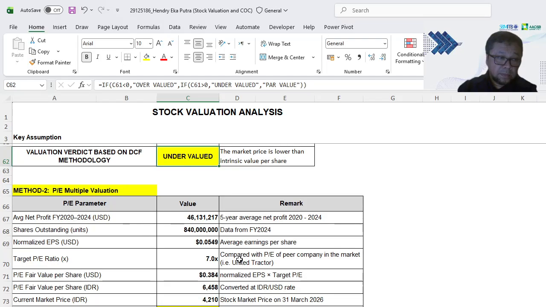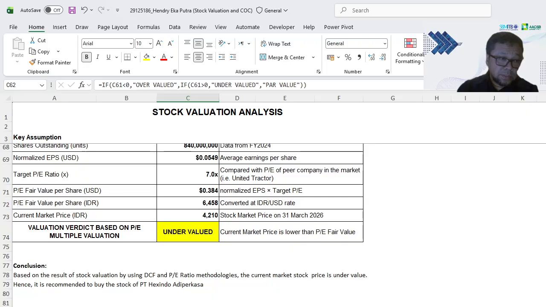Based on that, the fair value I get is 6,458 rupiah, while the current market price is 4,210. So the fair value per share is higher than the current market price. Based on the PE multiple valuation, it is undervalued.